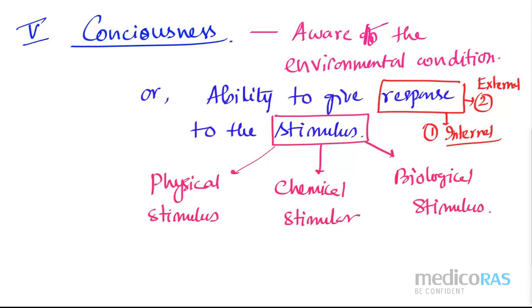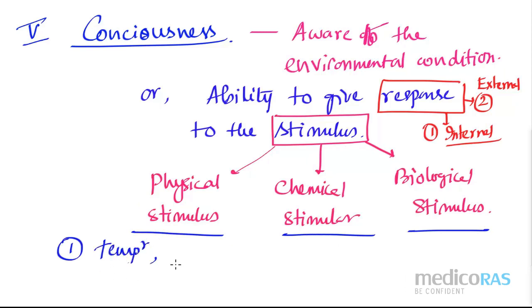But to stimulate those responses, I must have some kind of stimulus, and that stimulus may be physical, chemical or biological, right? So under physical stimulus, it may be from the temperature, it may be from the wind, yes, or some light, yes. Or water also I can write, because humidity, rain, precipitation, those conditions are also there. So we have so many stimuli outside.